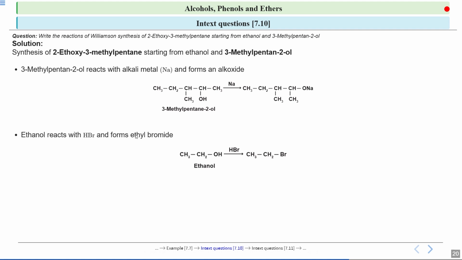First, this will get protonated, and being a better leaving group, this OH2 will leave from here and bromine will get attached. So now over here you have an alkoxide, and over here you have an ethyl bromide. So this is a primary alkyl halide, and in this reaction we prefer a primary alkyl halide. You see the carbon to which your bromine is attached is further connected to only one carbon atom.